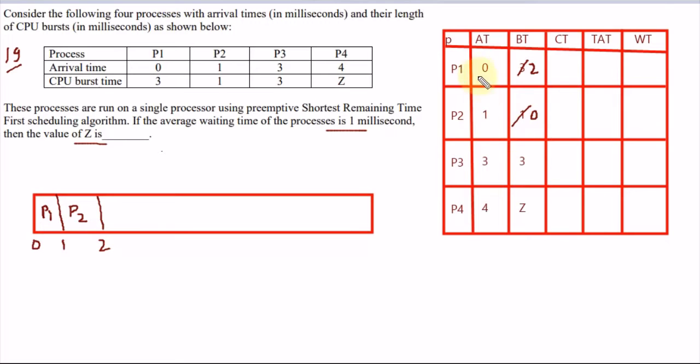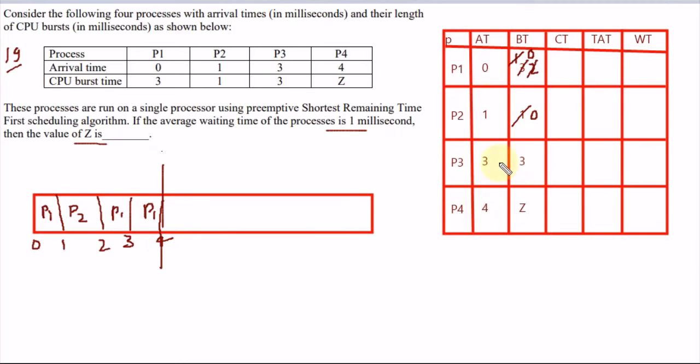Now at time 2 only these two processes are available, and that's why P1 will be executed again. At time 3 a process is coming, so this will be executed till 3, and the remaining burst time is 1. Again these two processes are available, but the burst time of P1 is lesser, and that's why P1 will be scheduled again and execute till 4, and it is completed now. So this is the process till here.